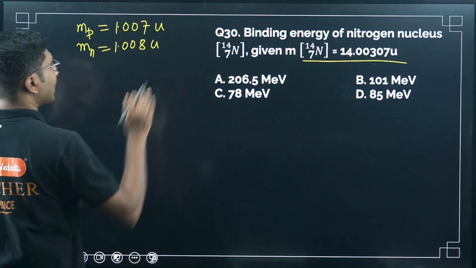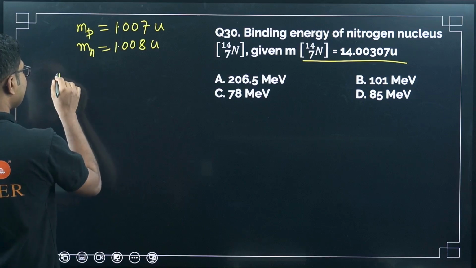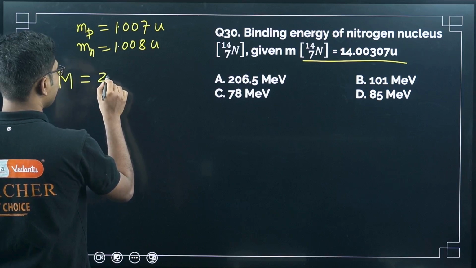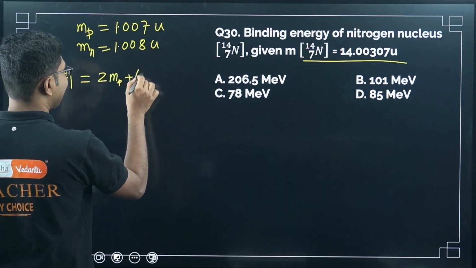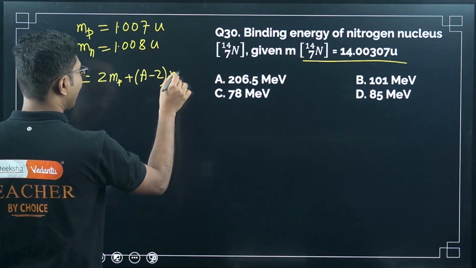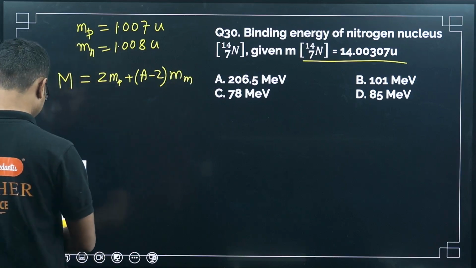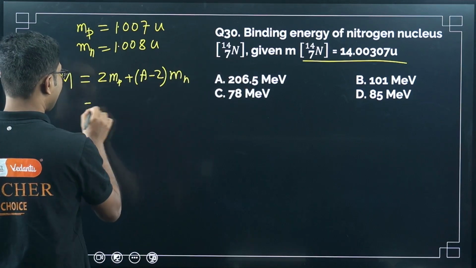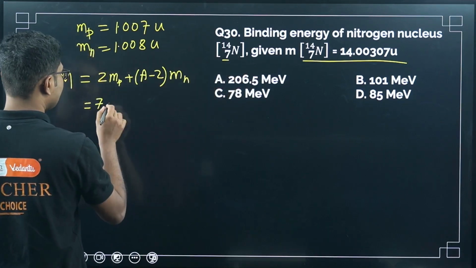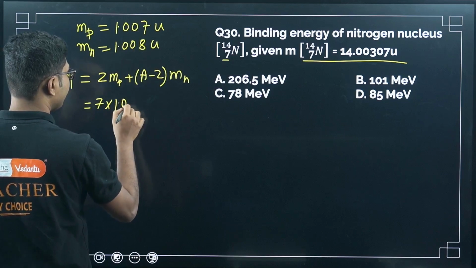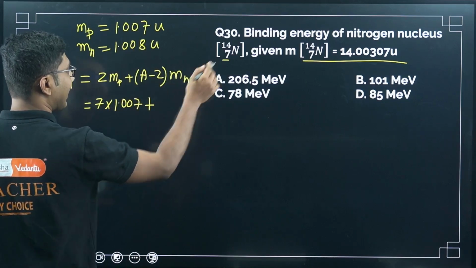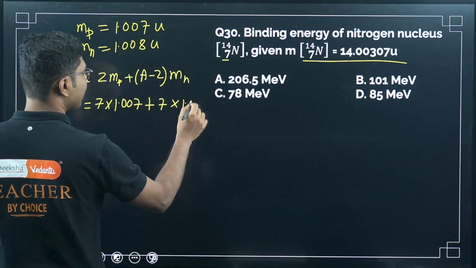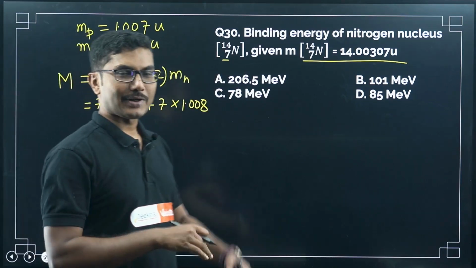Now what is the total mass of the nucleons? Total mass of the nucleons, say capital M, is Z times MP plus A minus Z times Mn, right? That is the formula. This is total mass, and mass defect is minus the mass. So what is Z? Z is 7 times MP, 1.007, plus what is A, 14 minus 7, another 7, and Mn is 1.008. So I am explaining it, that's why I am doing it in detail.